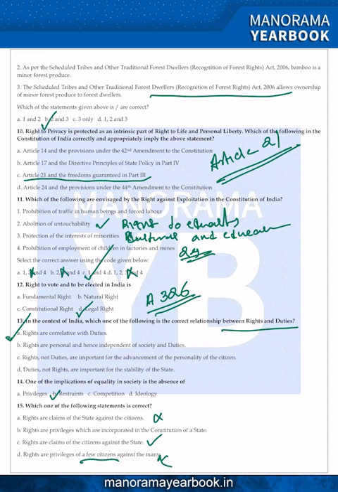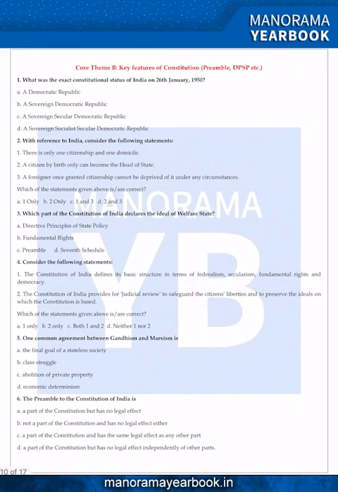Whenever the state is interfering with the rights of the citizen, the Supreme Court of India will enforce those rights. So that's why the answer is C for Calcutta.